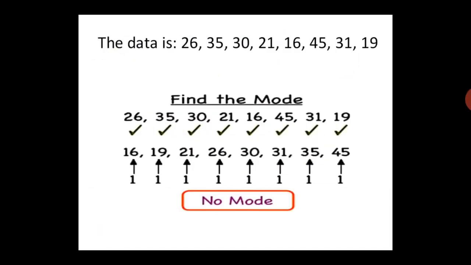The data is 26, 35, 30, 21, 16, 45, 31 and 19. Here we have represented this data again in ascending order, and very clearly we can say 16 is written 1 time, 19 1 time, 21 1 time, 26 1 time, 30 1 time, 31 1 time, 35 1 time and 45 1 time. So which frequency is written maximum times? There is no frequency which is written maximum times, so we will say there is no mode.